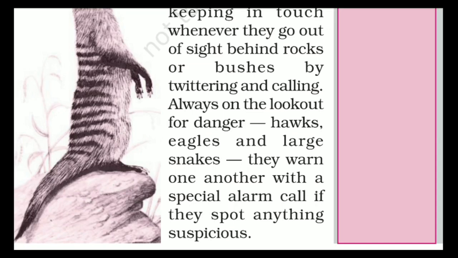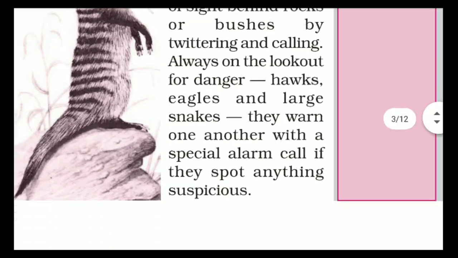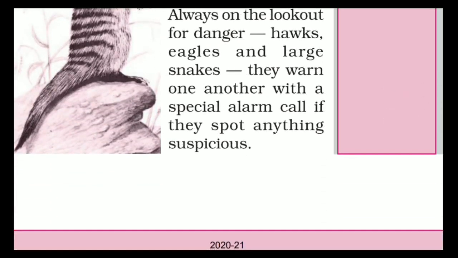Large snakes, eagles, and hawks usually eat mongooses. They warn one another with a special alarm call if they spot anything suspicious. Yes, whenever they find something suspicious around them, they have a special alarm to warn the group.